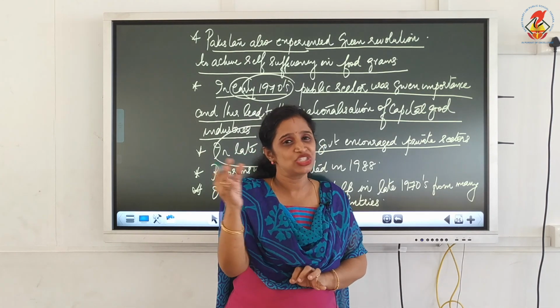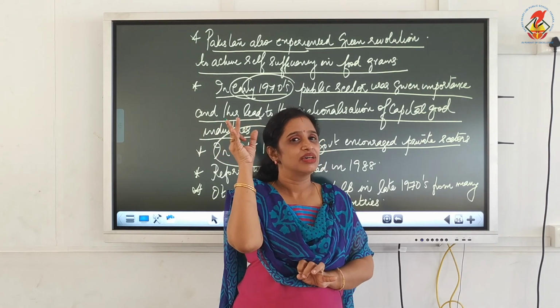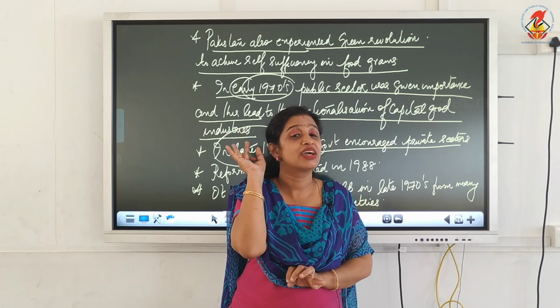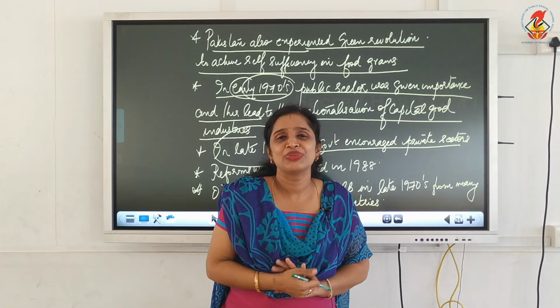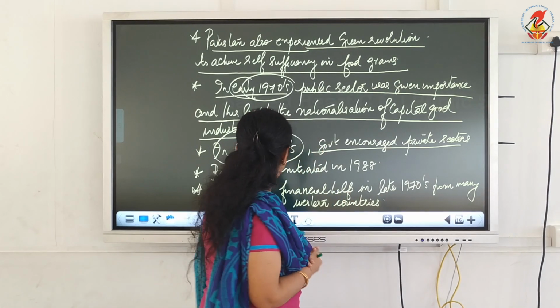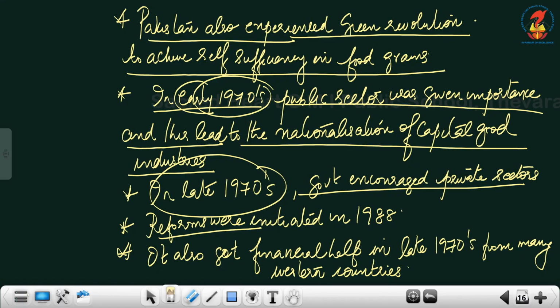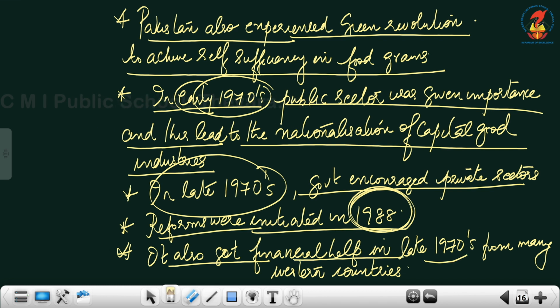The same strategy we have also learned in the chapter regarding the reform measures in India, right? I think you can recollect all those points which we have learned. Now, reform measures in Pakistan were initiated in the year 1988. It also got financial help in the late 1970s from many Western countries.